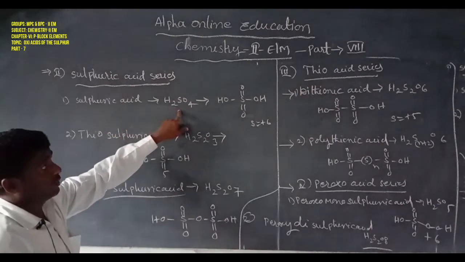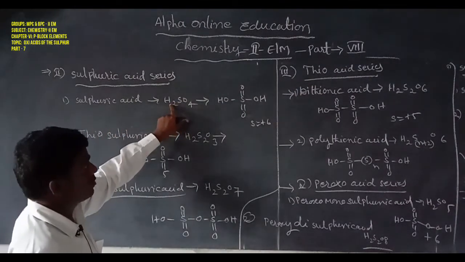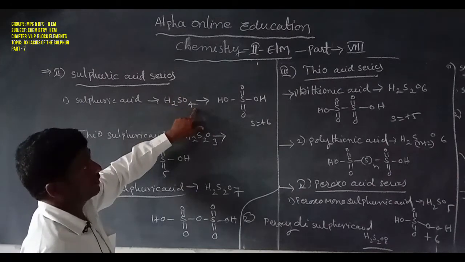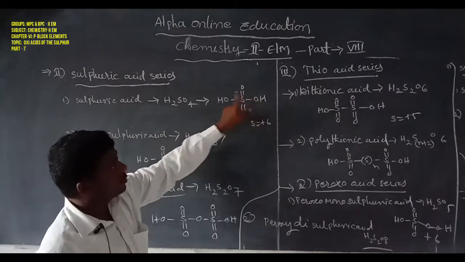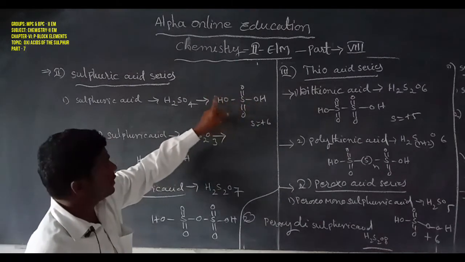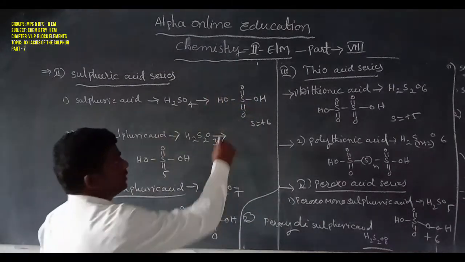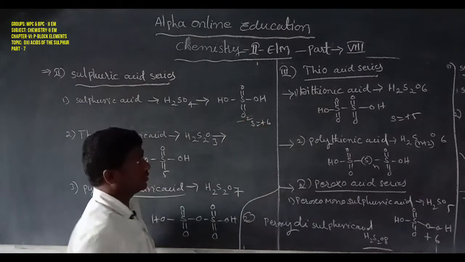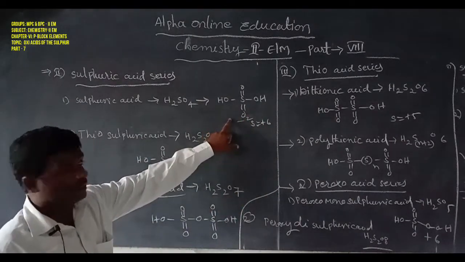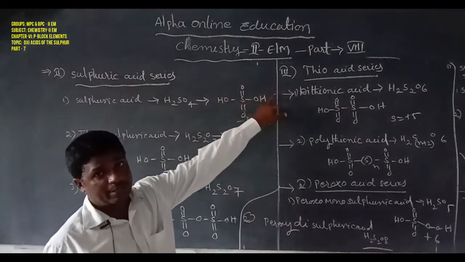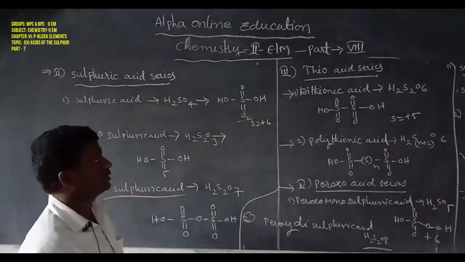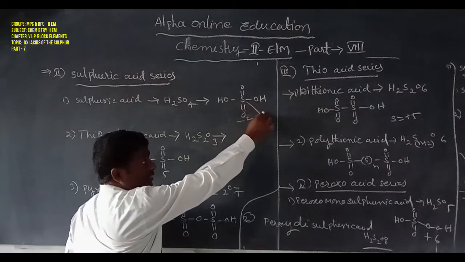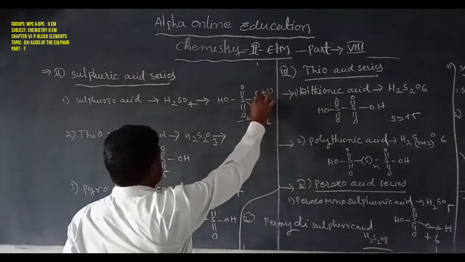Formula H2SO4. Here there are 2 hydrogen atoms, 1 sulfur, 4 oxygen atoms. So the structure is sulfur double bond O, double bond O, bond OH, bond OH. Here the oxygen state is -2. 4 into -2 is -8. Hydrogen +1, another hydrogen +1, that is +2. So -6 turns to +6. So here the sulfur oxidation state is +6.